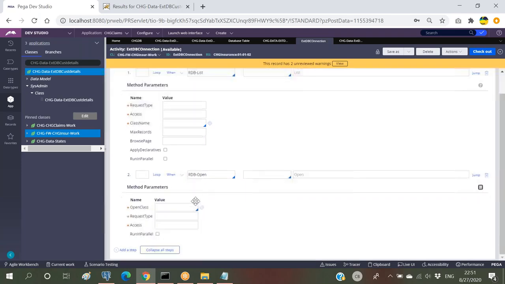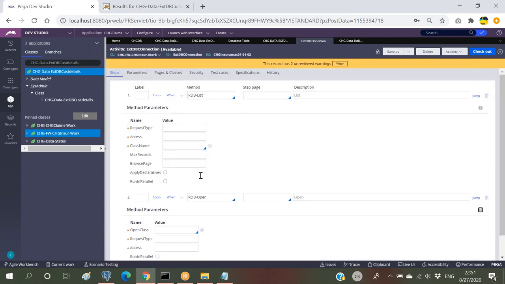Okay, RDB open is also asking the same things. It will be asking about the class name, request type, access. Here also it is asking the same details. So what is making the difference between RDB list and RDB open here?